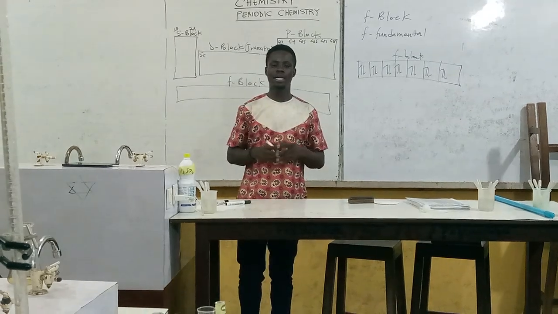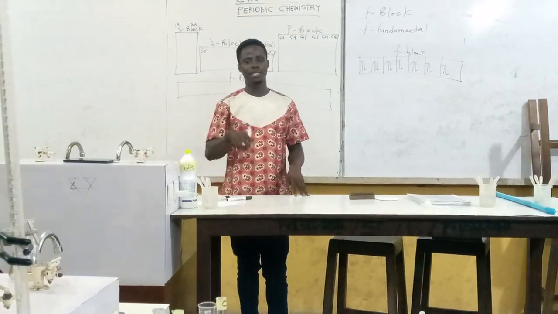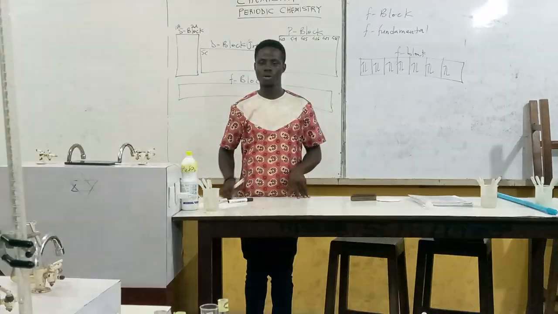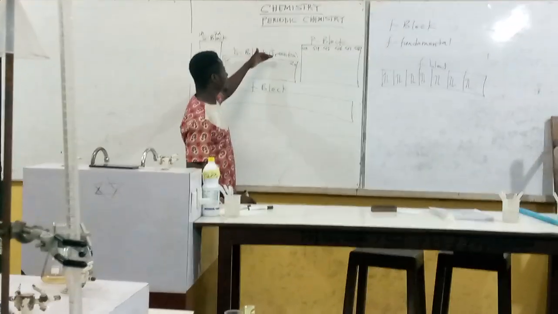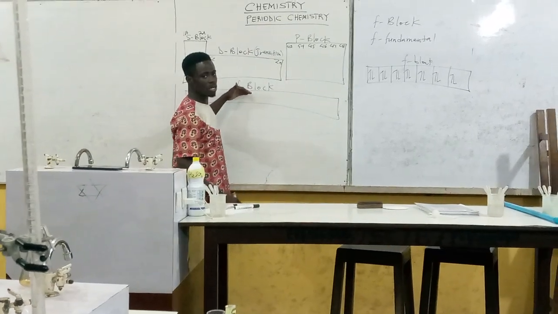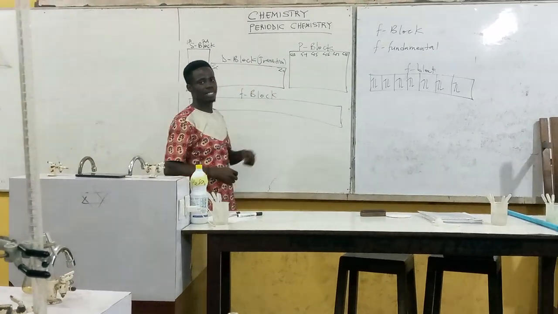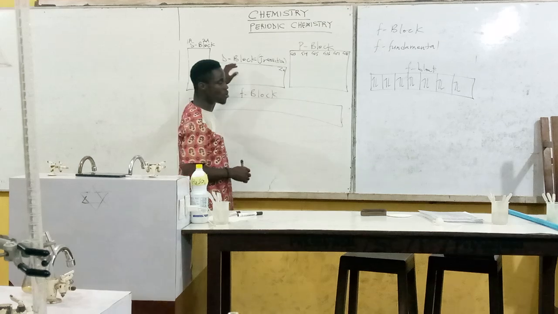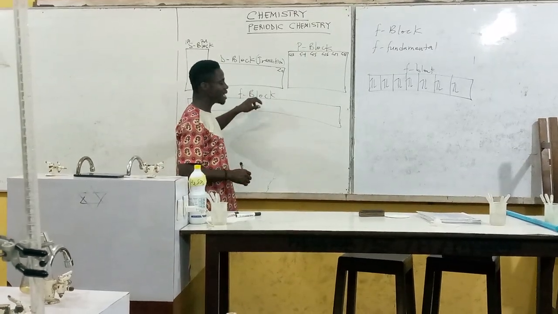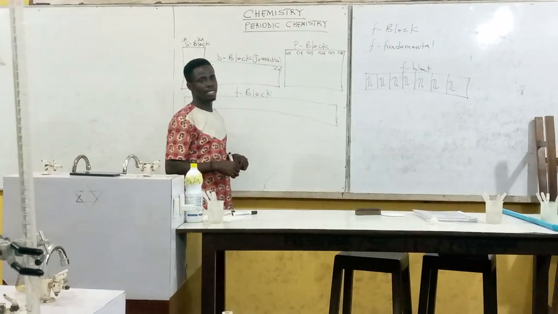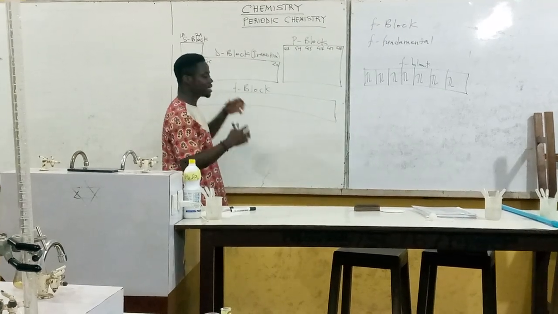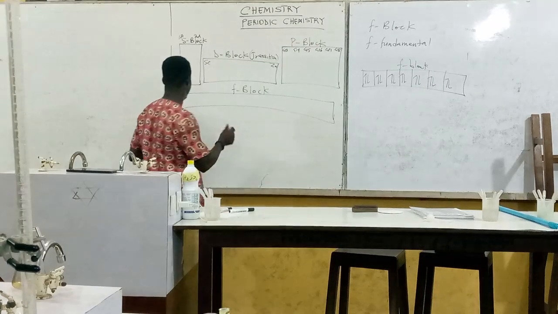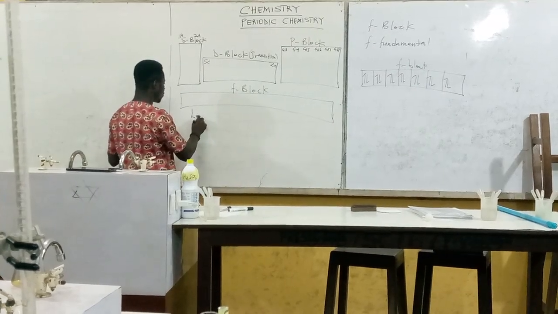Now the F block alone has 2 subdivisions, or it is divided into 2 major divisions. Under the D block, which we call the transition elements, the F block is also known as inner transition elements. So this is the normal transition element, but this F block is also called inner transition elements or inner transition metals. Now this inner transition metal is divided into 2.